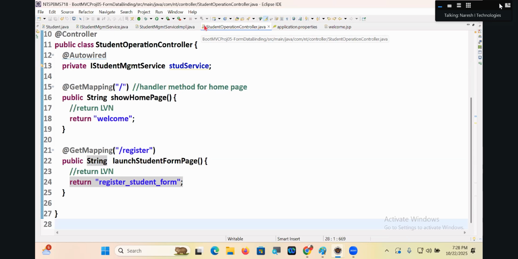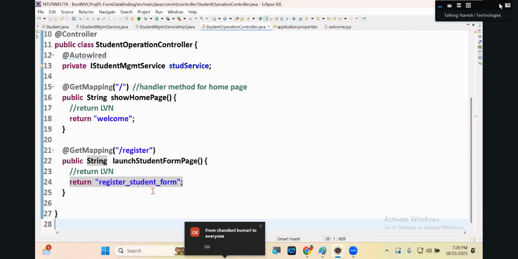The dispatcher servlet. The dispatcher servlet passes it to whom? The view resolver. The view resolver gives what? The view object. The view object has the name and location, meaning this form has to be ready.